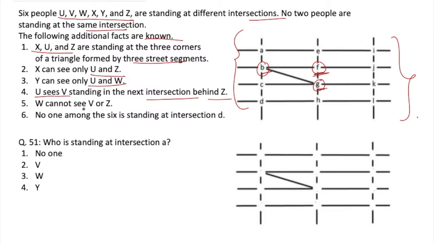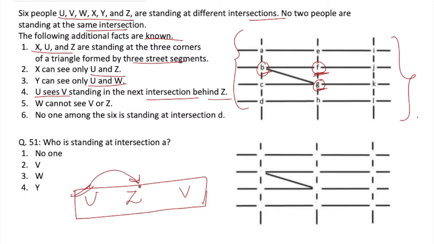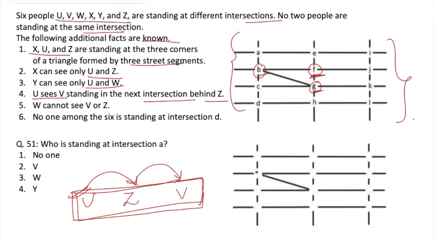So now see, if U is able to see V which is standing behind Z, this means we have this pattern for placing U, Z and V here, right? Because here you will be able to see Z and will also be able to see V which is standing in the next intersection behind Z. So this is the order to place U, Z and V. Now U and Z cannot be at these 2 points because there is no direct connection with this point for V. So this basically means U and Z should be at either these two positions in any order or at these two positions again in any order. Now let's see the various cases we can form here.